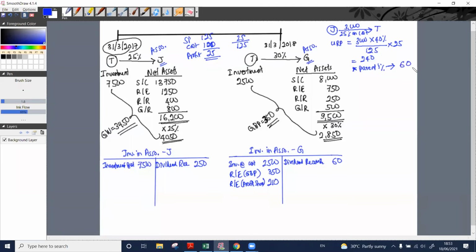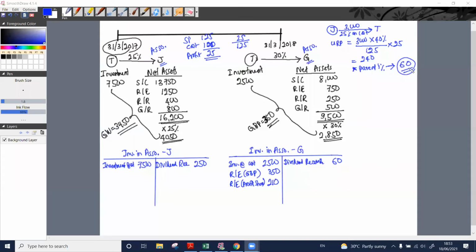Jerry PLC's acquisition percentage 25%. This is the amount we need to pass the double entry. Unrealized profit is 240. The parent's percentage of this is 60. It means 25% of it.